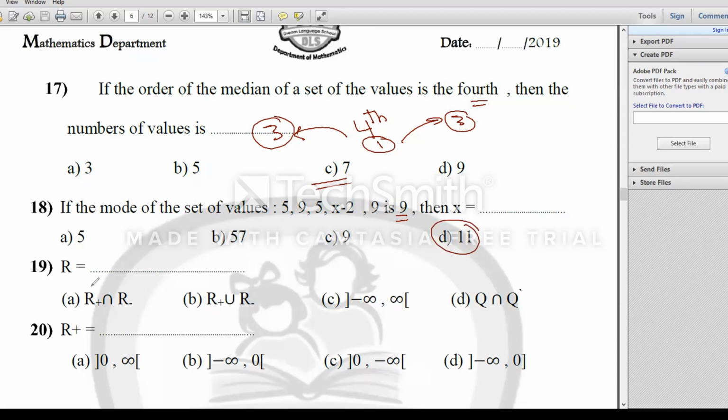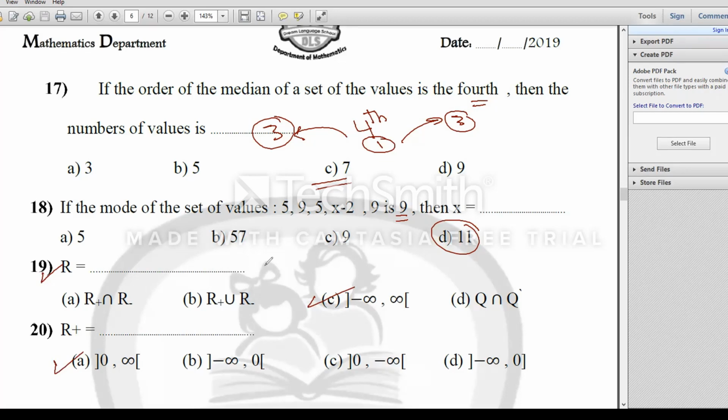Number 19, R. What's the meaning of R? The set of real number. Then I will choose the answer number C. What about number 20? It's the last one of our final revision. R positive, the set of positive real number. It's from 0, but 0 doesn't use us, to positive infinity, then my answer will be number A. 0 open and the positive infinity, it's always open.